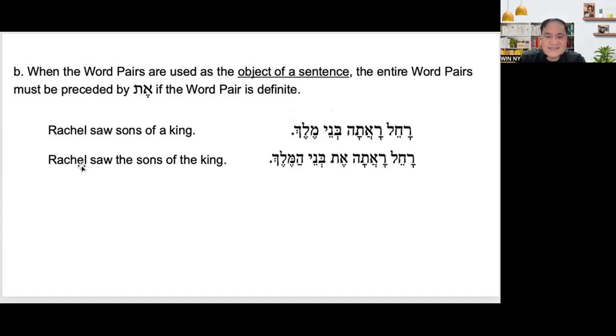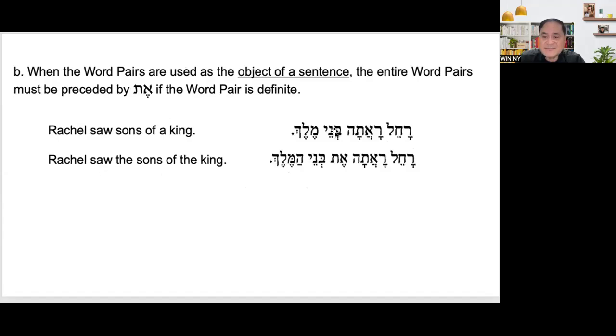Rachel saw the sons of the king. So this time, the king. In here, a king. This one, it is the king. So it means definite. All of these are definite because of the ending. So Rachel raata et Binei Hamelech.